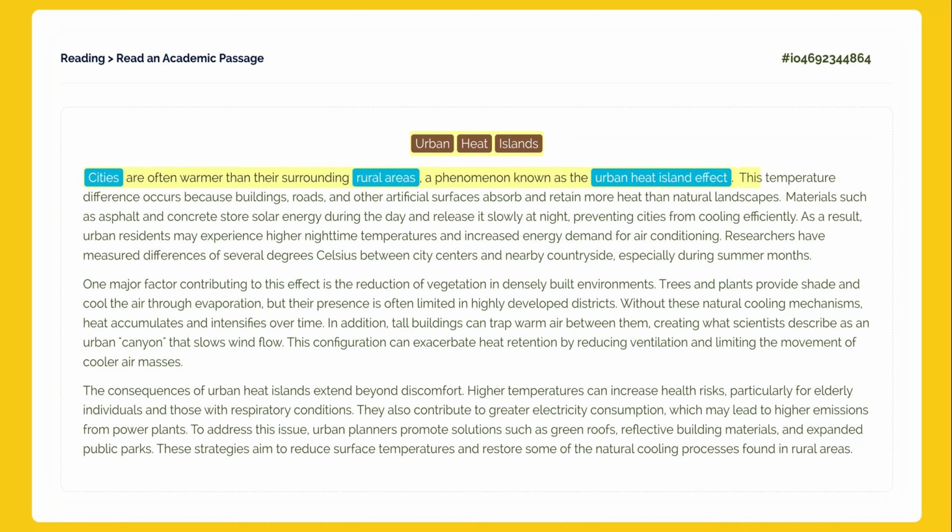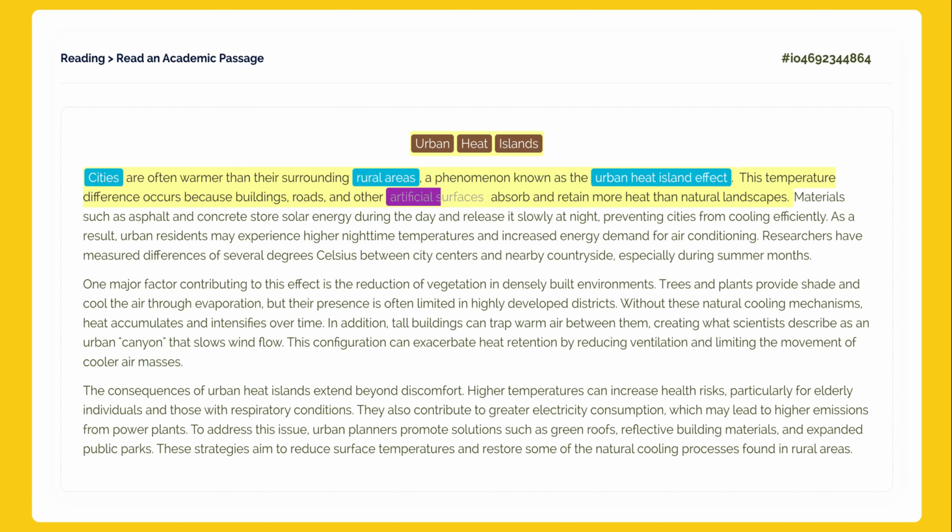This temperature difference occurs because buildings, roads, and other artificial surfaces absorb and retain more heat than natural landscapes. Now we get into the reasons. The author uses the phrase artificial surfaces to explain the cause. These surfaces, like roads, do two things. They absorb and they retain heat. This explains why the temperature stays high compared to natural landscapes.